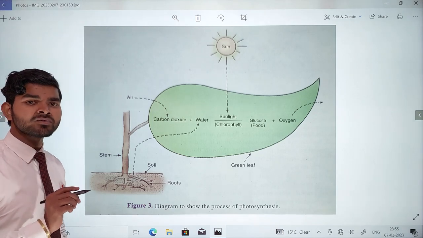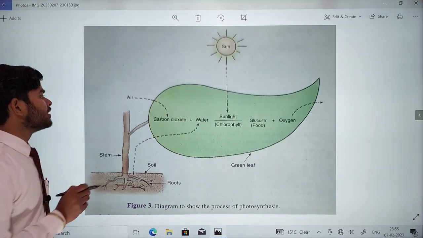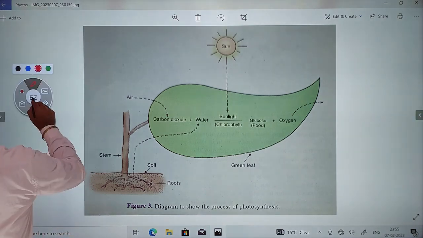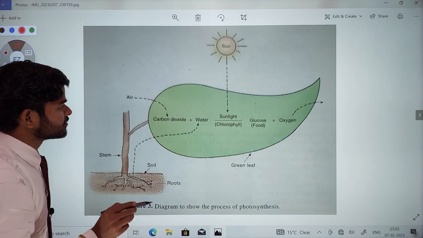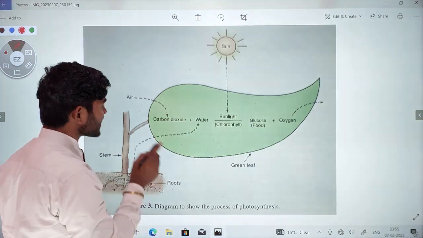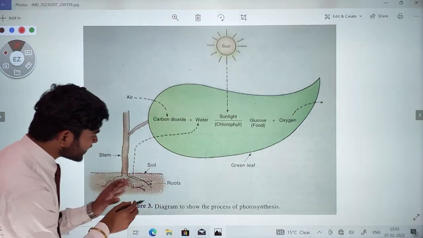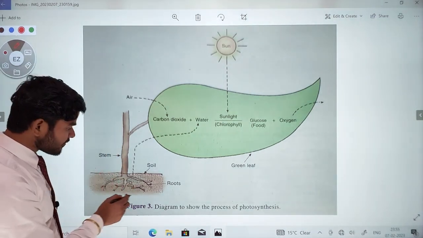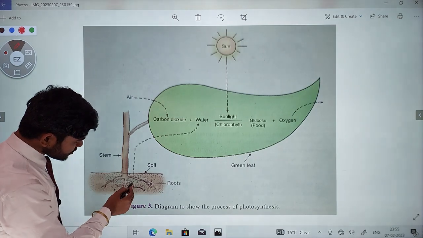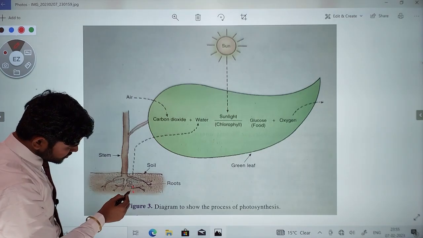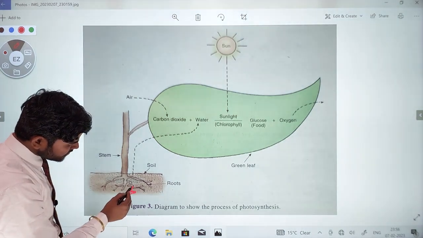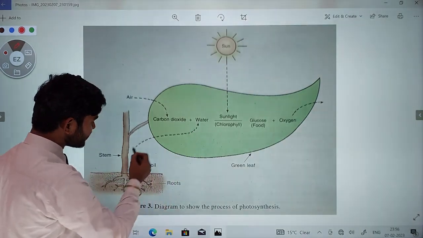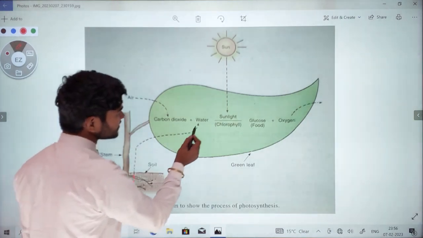I have already told you. So what are you thinking in your mind? Stop thinking and now listen to me. Can you tell me from where water is taken by the plants? From the soil. From the soil, with the help of roots, water is taken. The black arrow represents from where water is going to be taken.